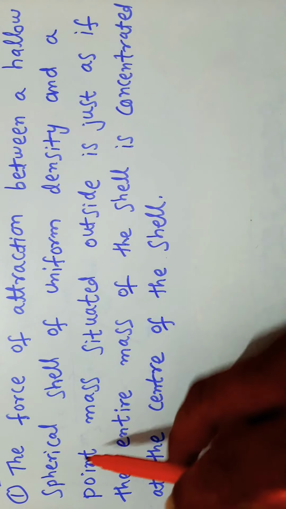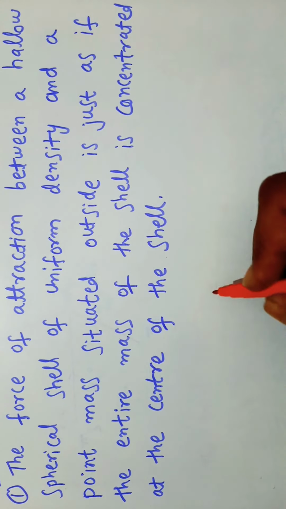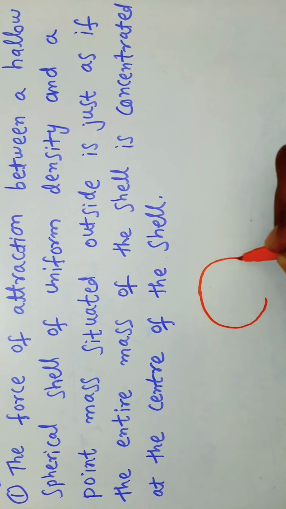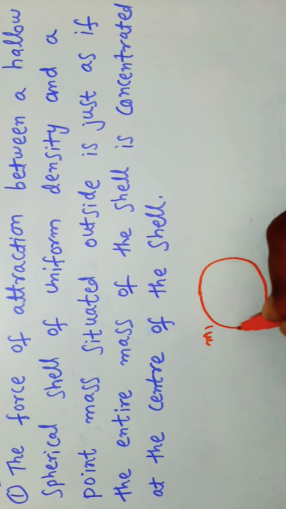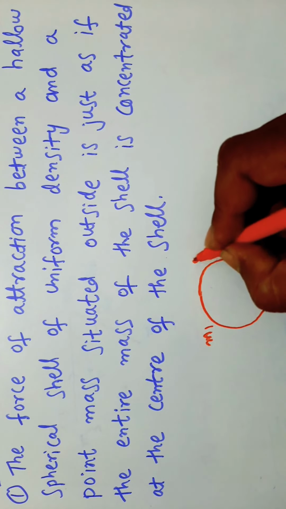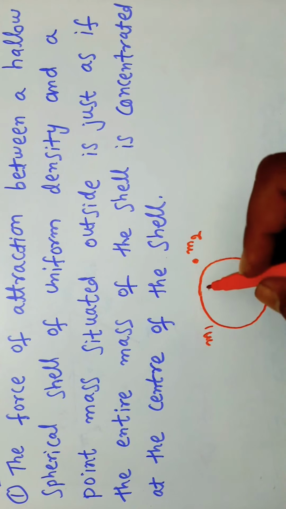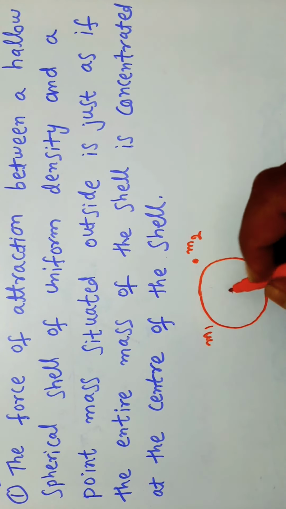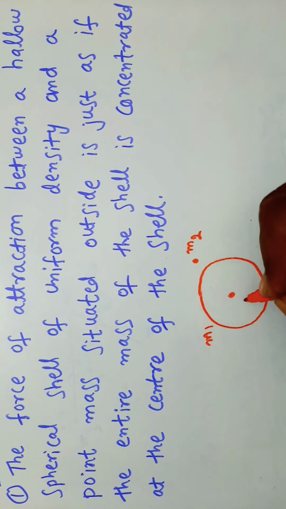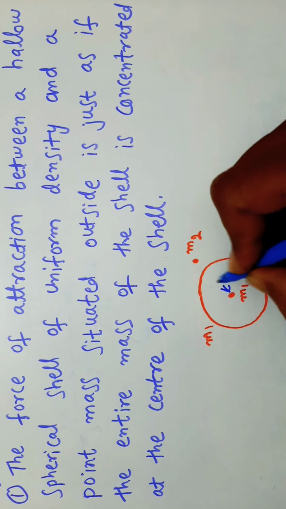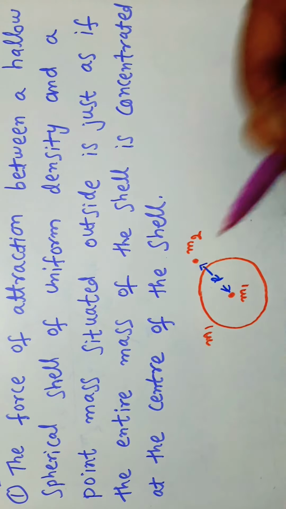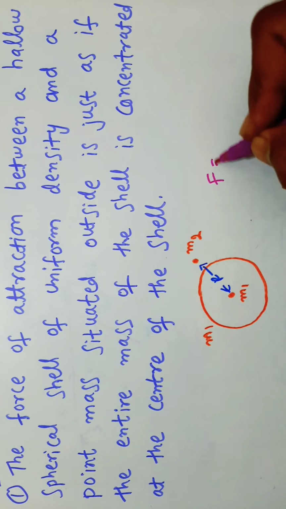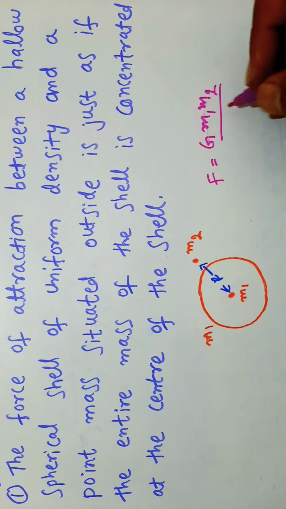Here, a hollow spherical shell of uniform density has mass M1, and a point mass M2 is outside it. So if the distance between the two masses is r, the force of attraction is F equal to G into M1 M2 by R square.